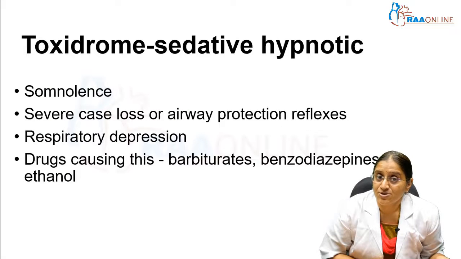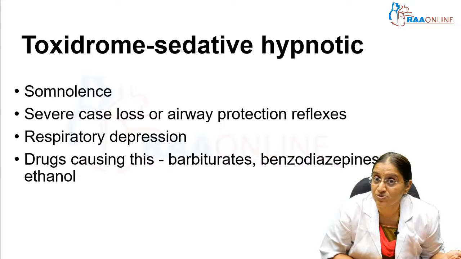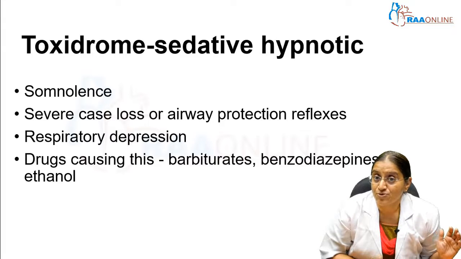The next toxidrome we are going to is sedative hypnotic. Sedative hypnotics predominantly cause respiratory depression. They will have somnolence. There might be loss of airway protection also. So initially in these types of toxicities, the ABC is very important. That's why when there's a poisoning, you have to initially be more towards emergency management, that is airway, breathing and circulation, and then later try to identify which toxin has caused this.